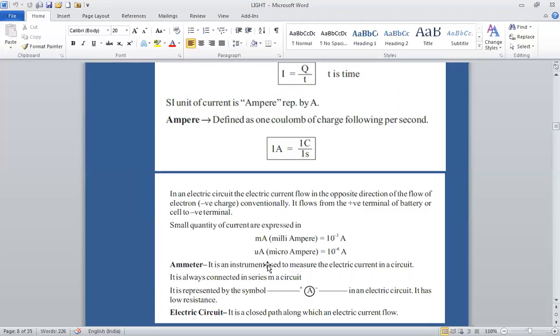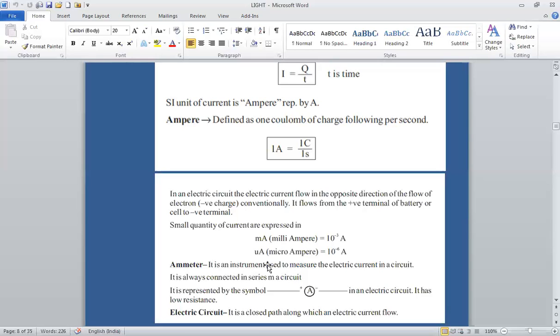So we can say the direction of electric current is in the direction of the flow of positive charges, because at the time of the discovery of electricity, electric current was supposed to flow due to positive charge. Hence, the direction of electric current is opposite to the direction of the flow of electrons in the conductor.